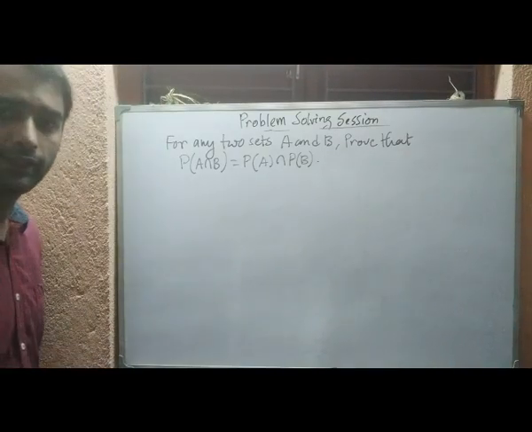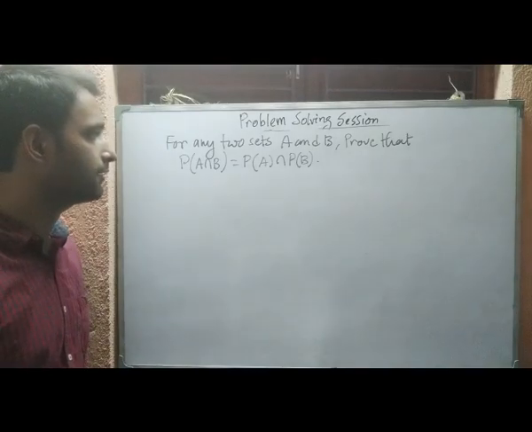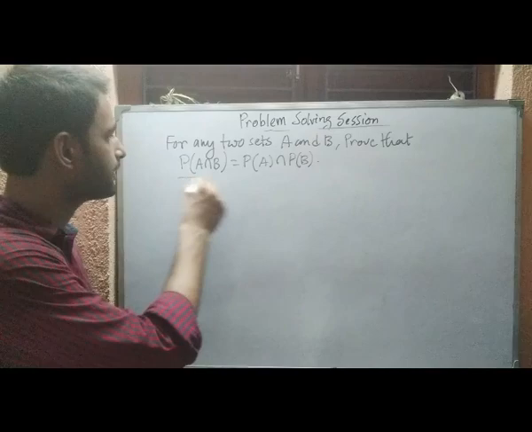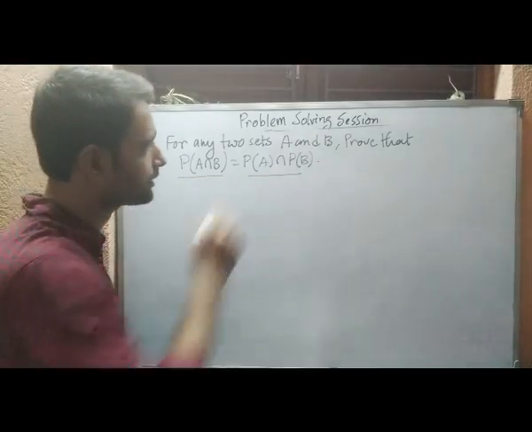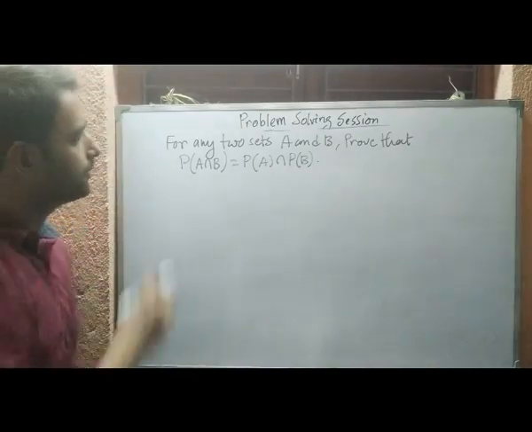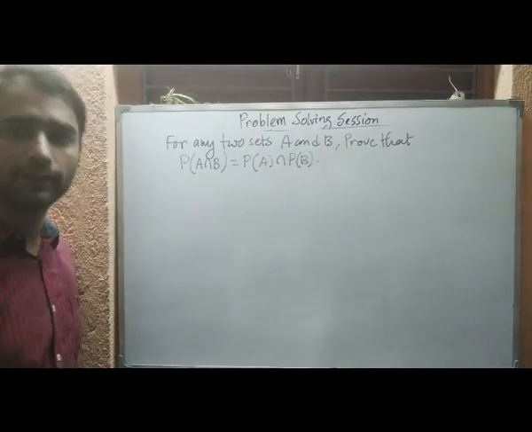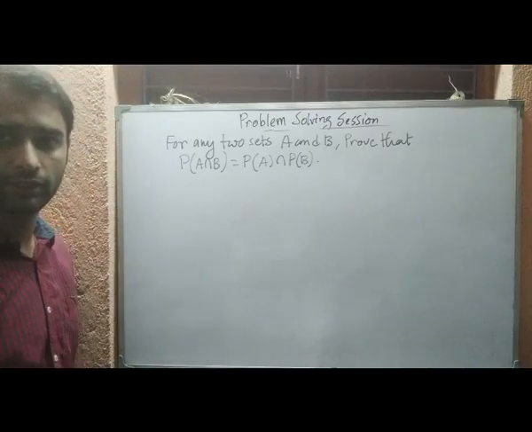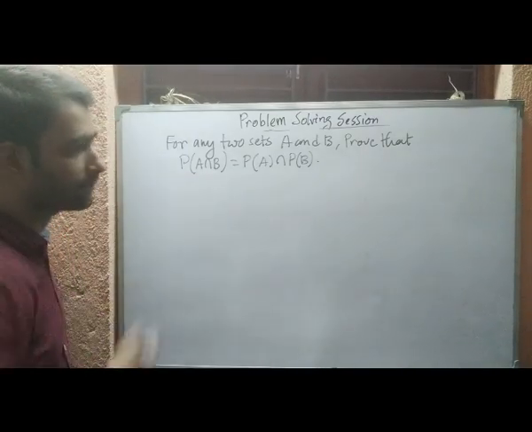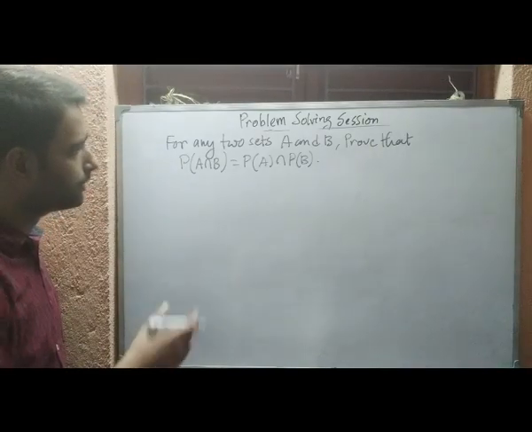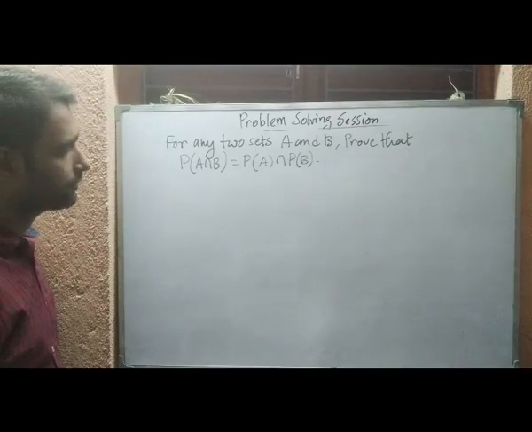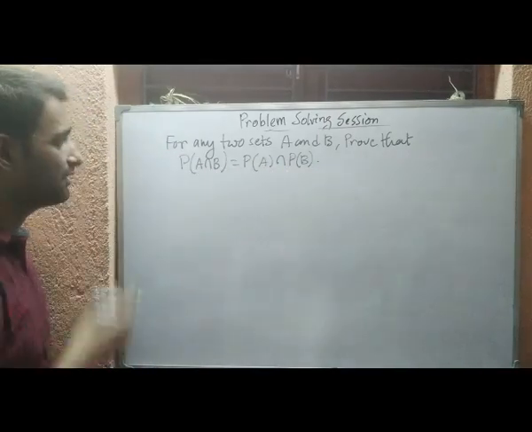Again we will prove it in the same way, applying the element idea, that is the subset idea. We will prove that the power set of A intersection B is a subset of the power set of A intersection the power set of B, and the reverse one. What are the elements of power sets? They are the subsets of the given set. So here we will consider some subset of A intersection B, and we will show that it is again a subset of this set, so that it will belong to this power set.